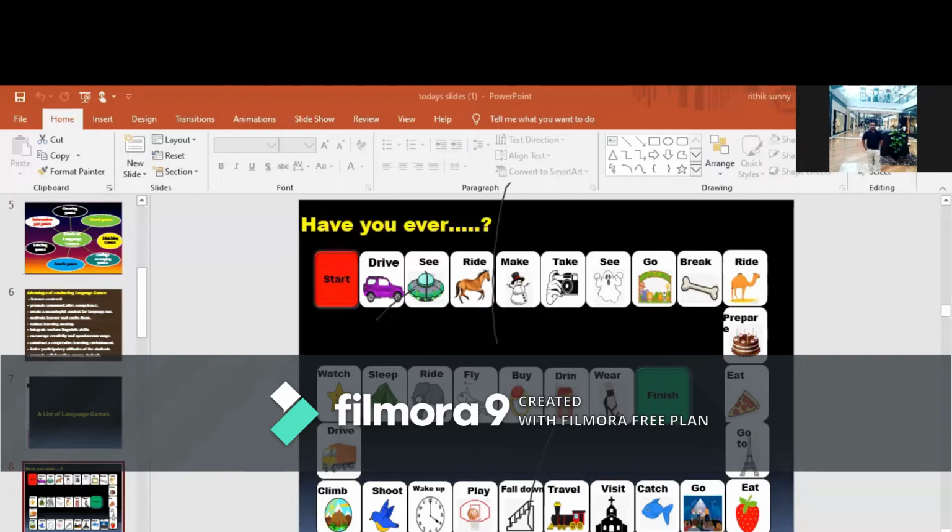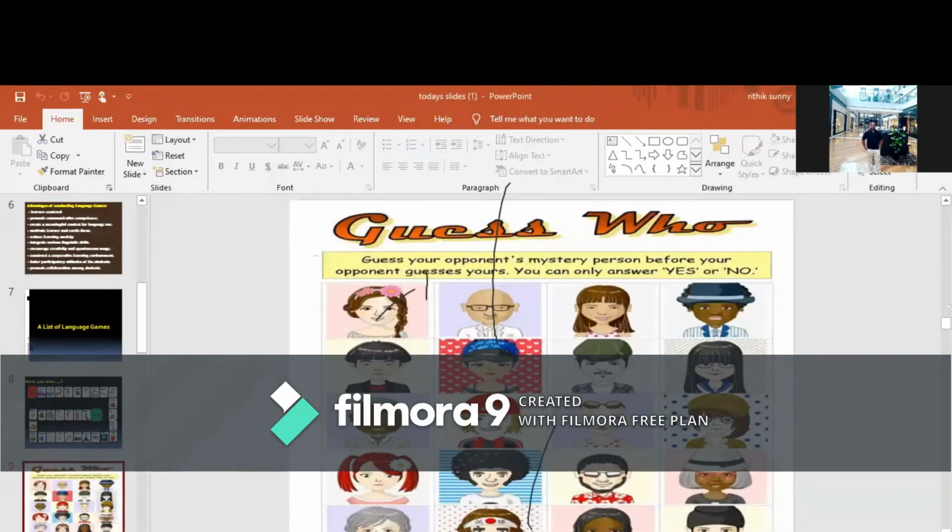And the other pair, this is a pair work, and the other student needs to answer using the present perfect tense. So this is a language game which focuses on questioning in present perfect tense. So this is the first game that I have. These are all tested and proven activities of language games. And the second one, which is very interesting, guessing games. So guessing games are the second type of games.